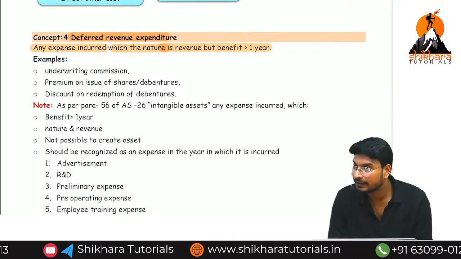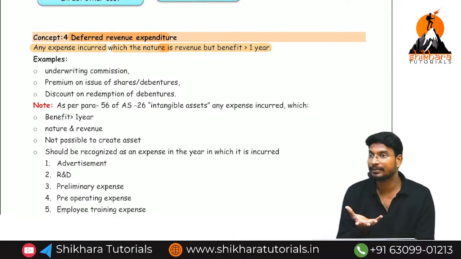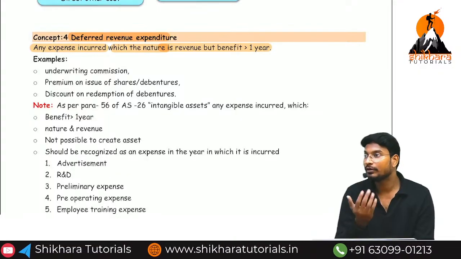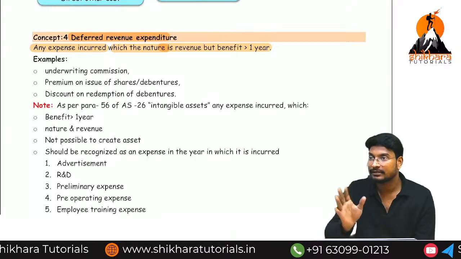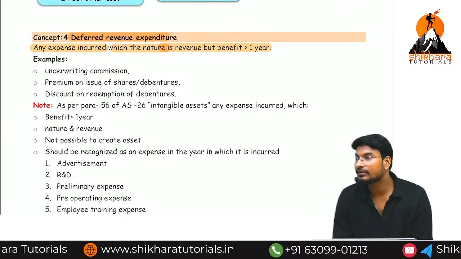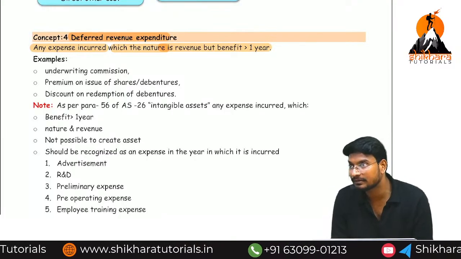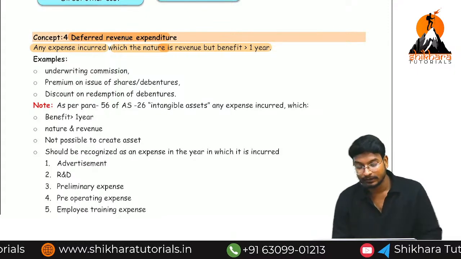Are you getting the point? We are incurring the expenses, and the benefit is more than 1 year. If it is related to a fixed asset, it is called capital expenditure. If it is not related to a fixed asset, it is called deferred revenue expenses. Are you getting the point or not?